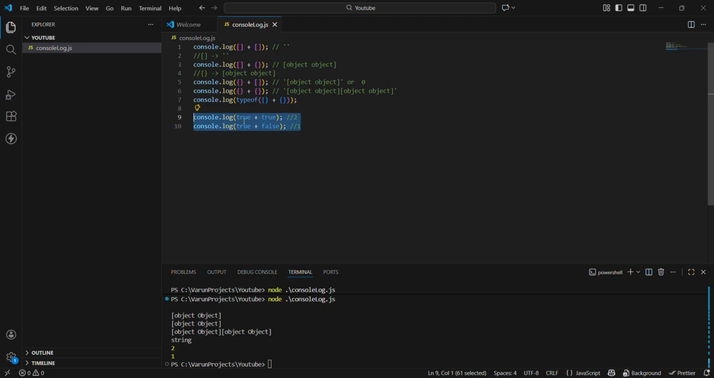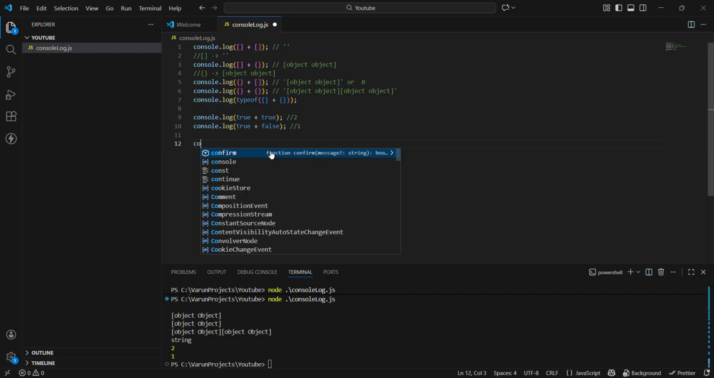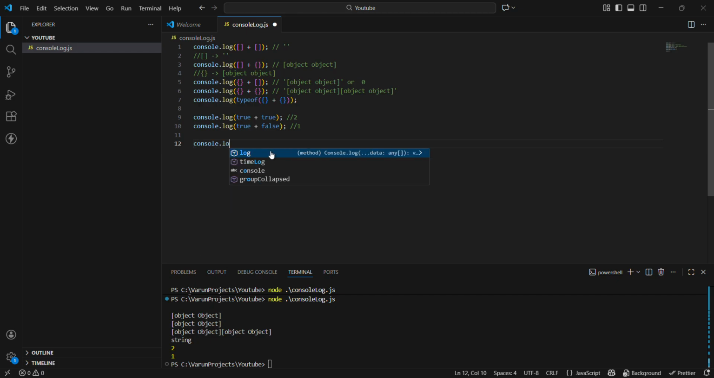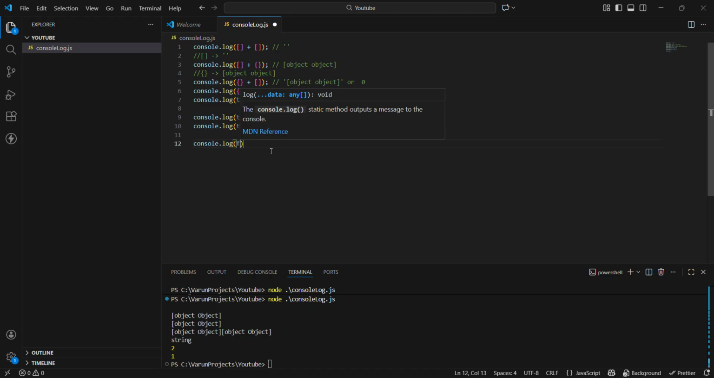So guys, because in JavaScript true is nothing but 1, and false is nothing but 0. So these are very basic and simple level questions. Now based on this concept, let's see if you are able to solve this or not. console.log(false == 0). What do you think will be the output? Will it be true or false? Pause the video and try to solve this.